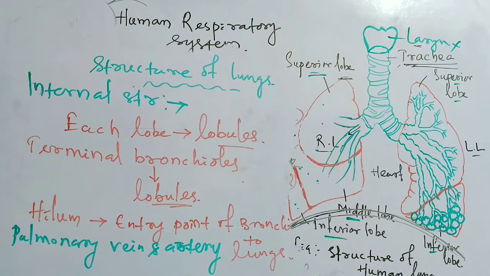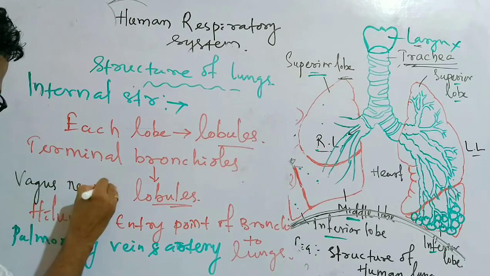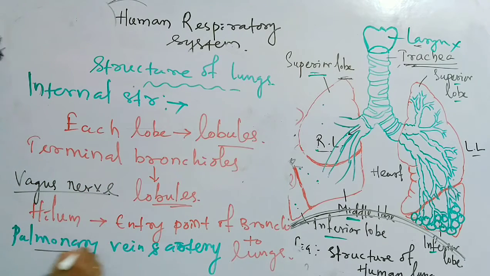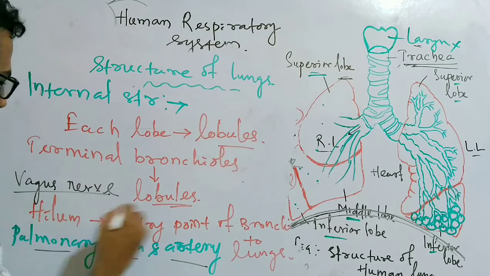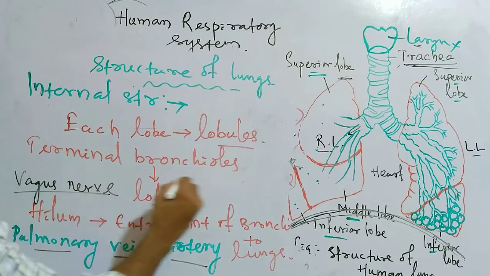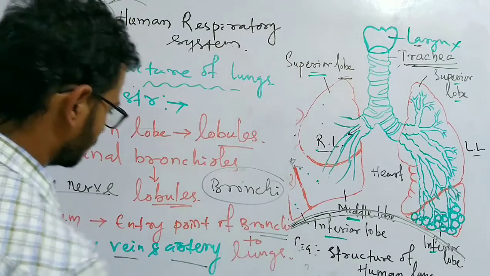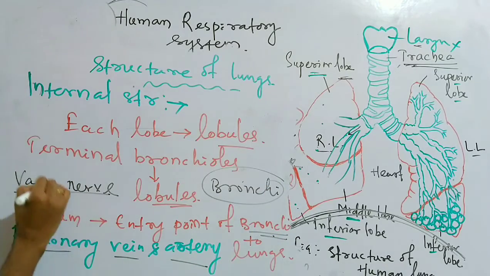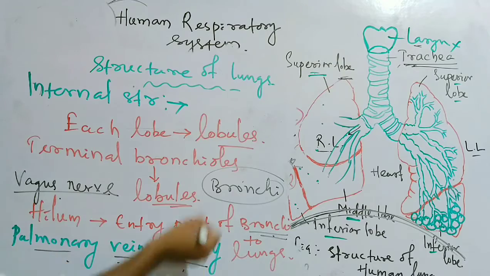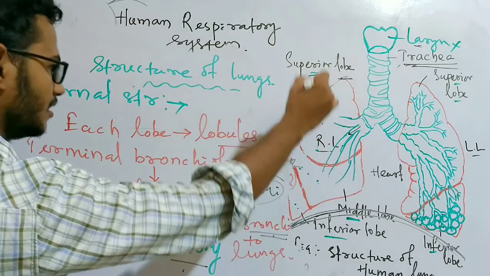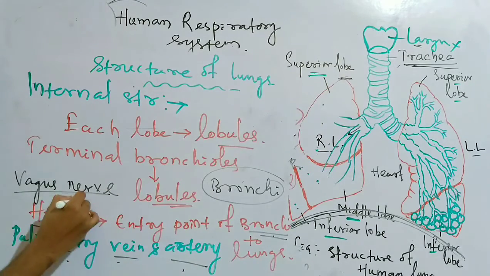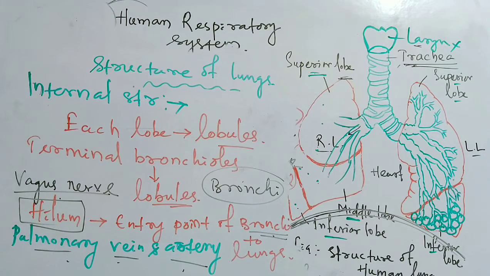The vagus nerve enters. So the bronchi, vagus nerve, pulmonary vein and artery all enter the lungs at a region known as hilum or hilus.